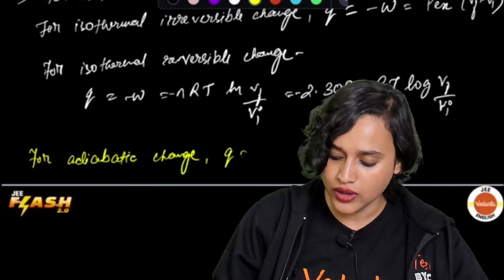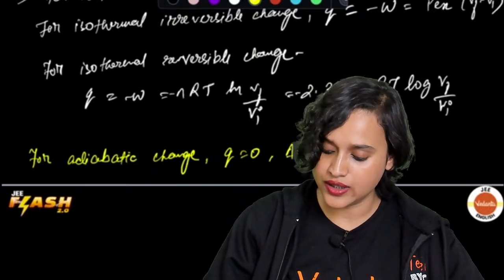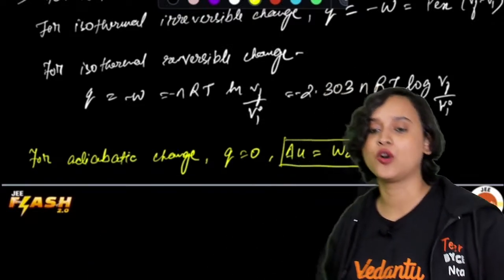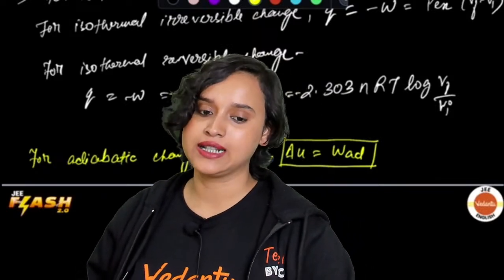So Q is equal to 0, which means that delta U is equal to W_ad, and this is an important formula. Do we understand this, guys?